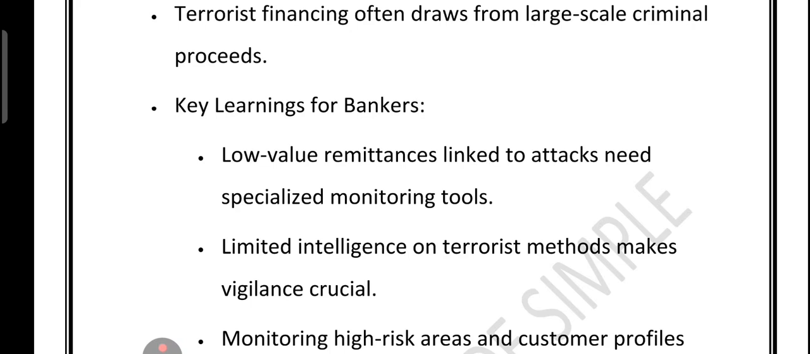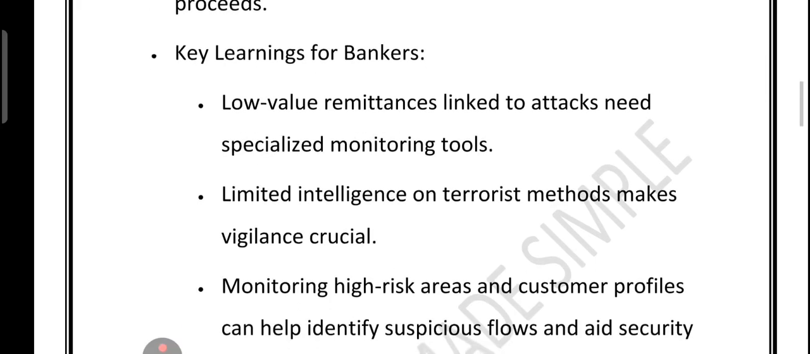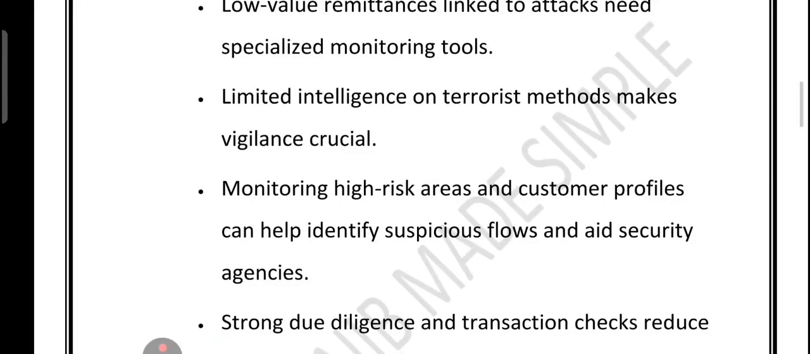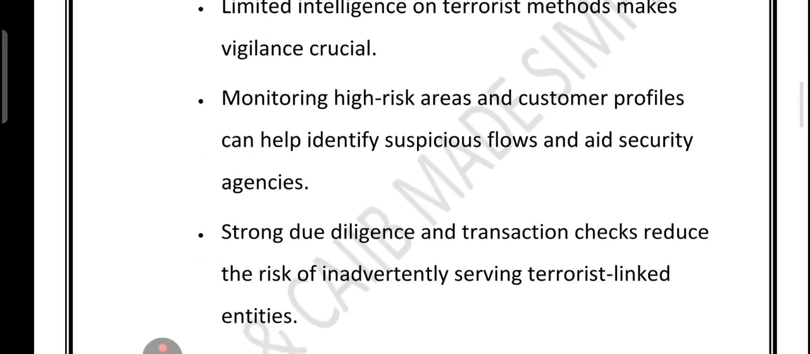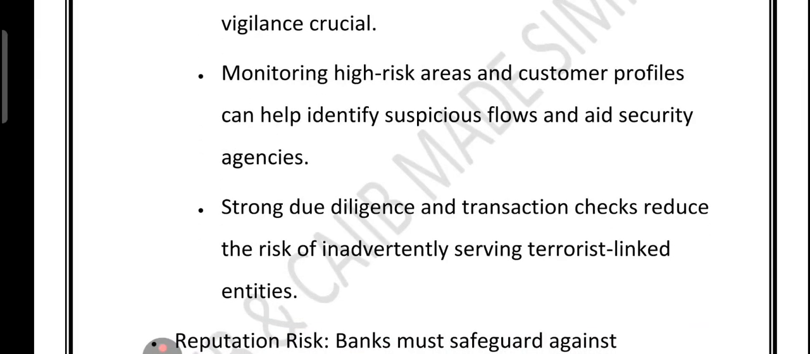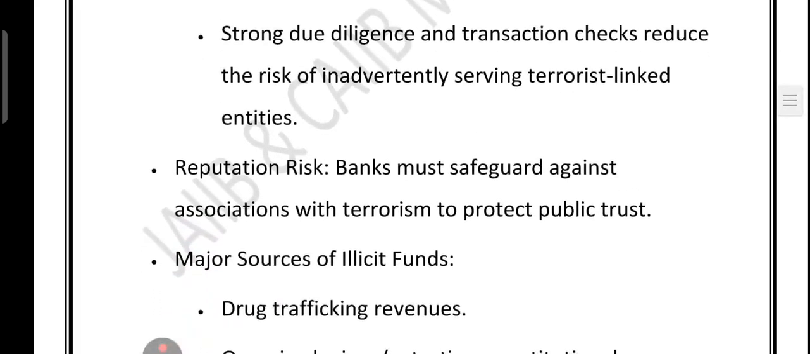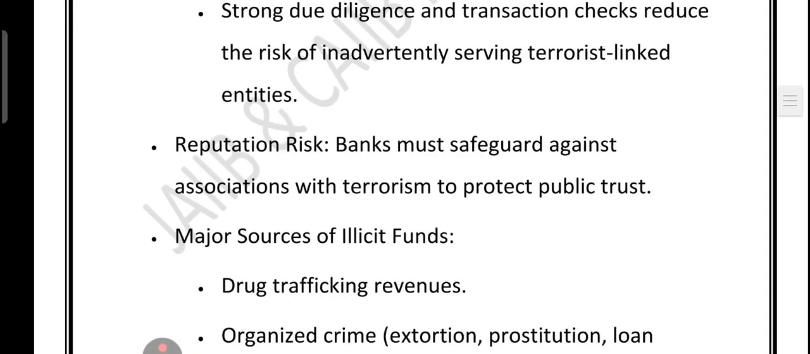Right. The problem is that there is often very little intelligence about how terrorists move their money, which makes constant vigilance essential. Banks can help by closely monitoring high risk areas, customer types, unusual transaction patterns. This kind of data can be passed to security agencies to stop attacks before they happen. Strong due diligence, basically double checking who your customers are and where their money comes from, helps avoid serving terrorist linked entities by accident. And don't forget the reputation risk. If a bank is even suspected of helping terrorism, it can lose public trust instantly.